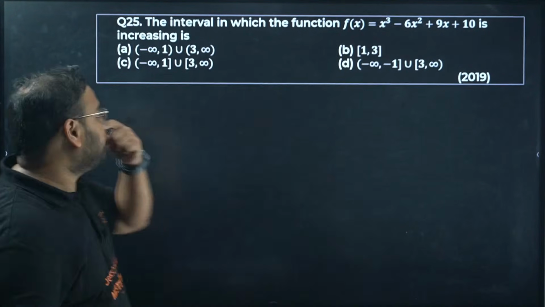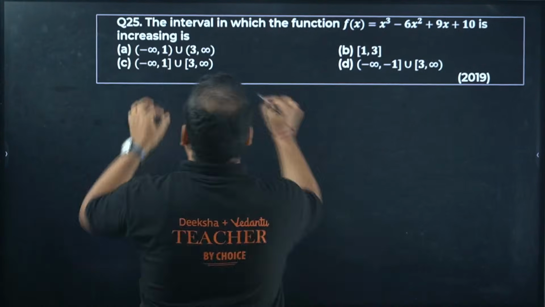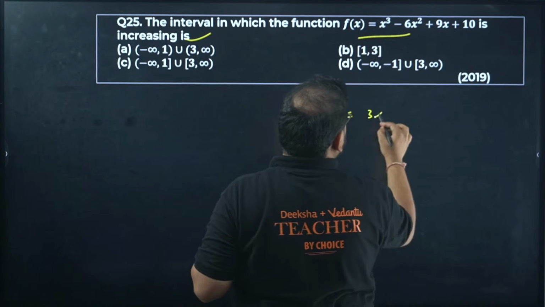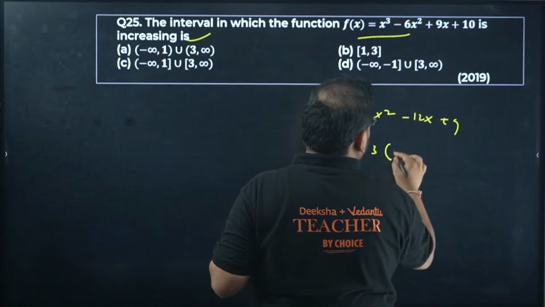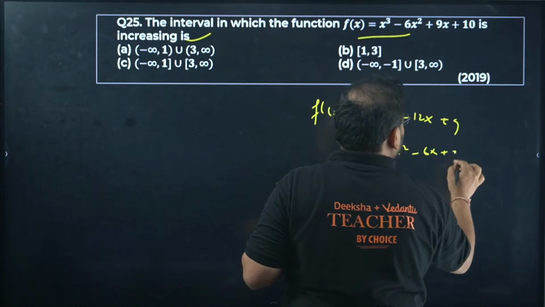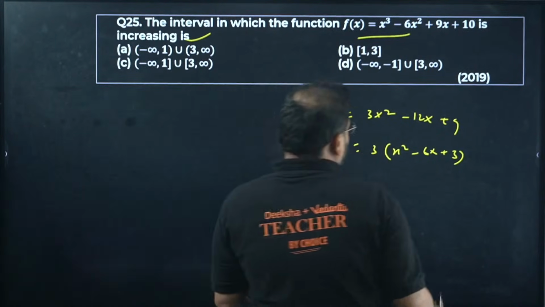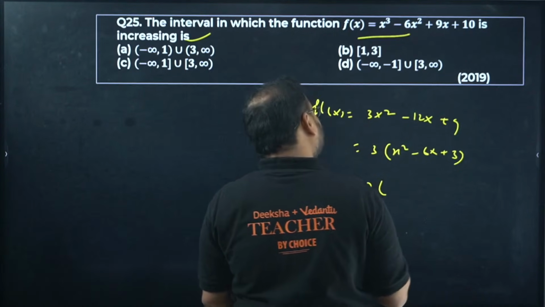All right, question number 25: interval in which the function is increasing. Differentiate, bacha. Here f'(x) you get 3x² - 12x + 9. I can take 3 common, I get x² - 6x + 3. Am I right so far? What is this going to be? Minus 3 is there. Something is wrong.